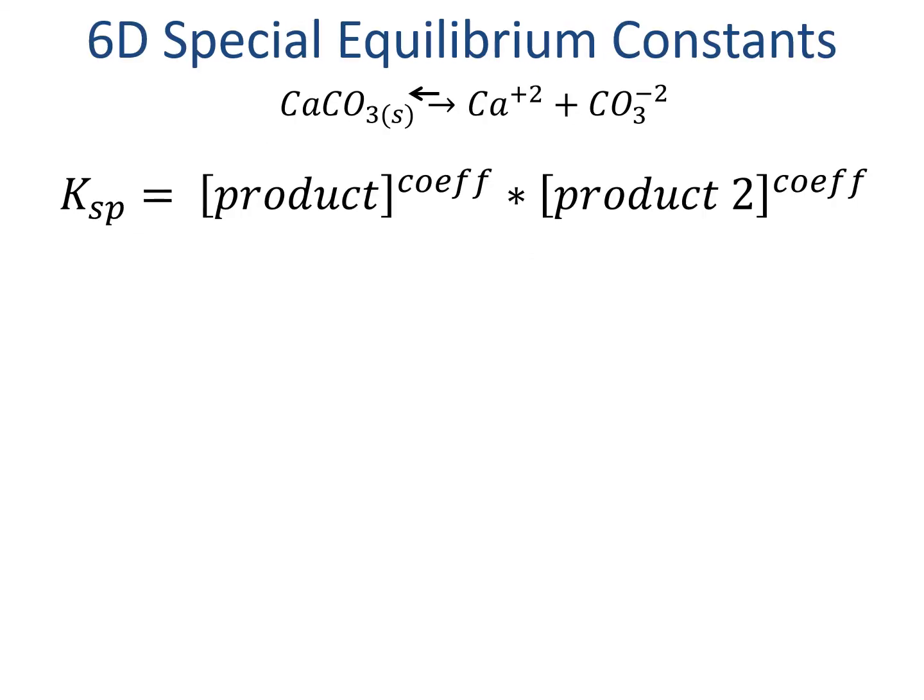There are a number of equilibrium constants that have special definitions. The first of which is the solubility product, Ksp. When a solid dissolves into a solution, there's a limit on how much of each ion can be dissolved, defined by the solubility product. But because the reactant is a solid, the equilibrium constant has no reactant in the denominator.